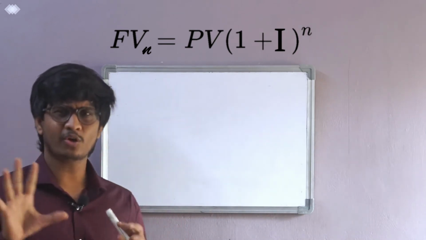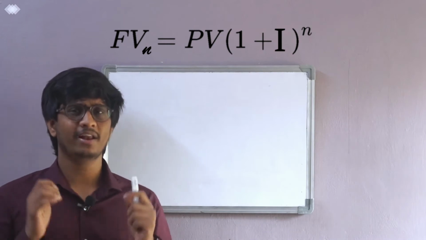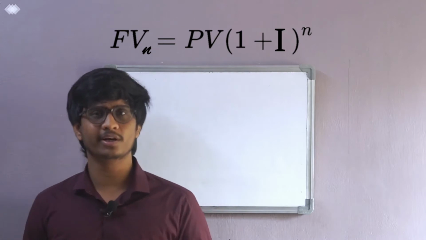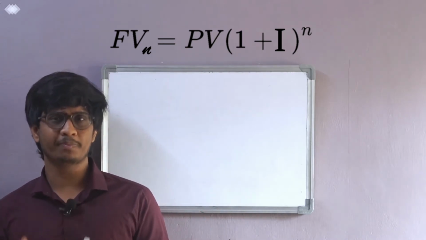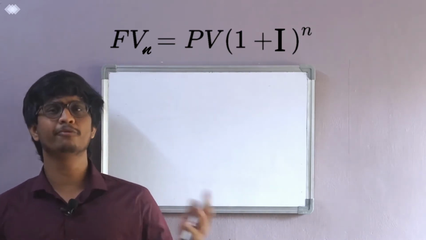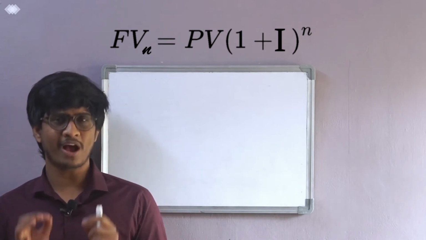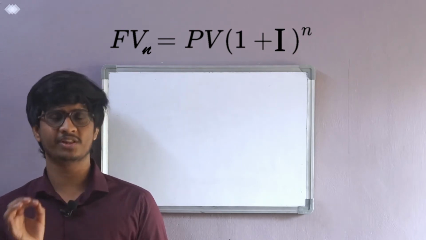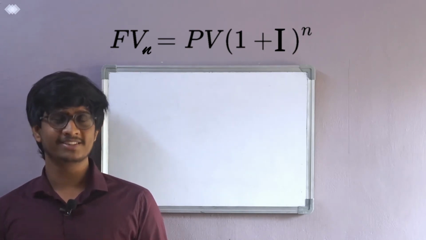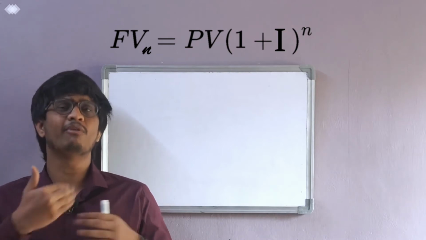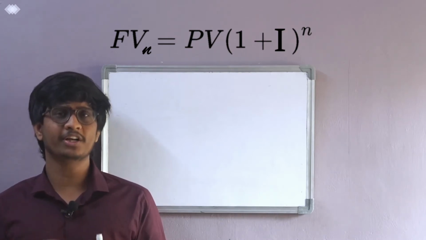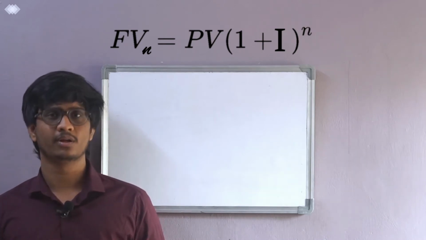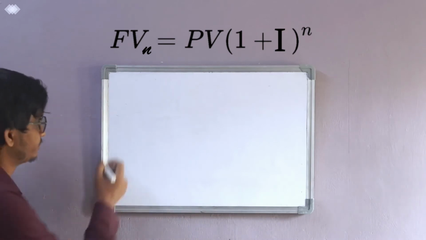So before getting into the derivation, I want to give a gist of what time value and future value are. Time value means the value of 100 rupees today will not be the same in the future. Suppose you have 100 rupees and you went to the market and purchased 1 dozen oranges with it. In the future, after 1 year, you won't get the same quantity, 1 dozen oranges, with the same 100 rupees. I'll explain this with an example.